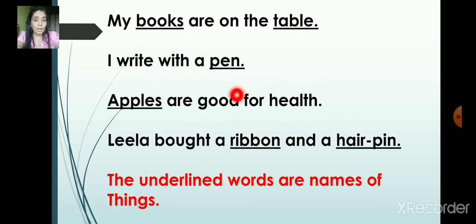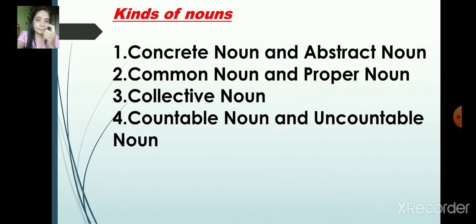And this one: my books are on the table. I write with a pen. Apples are good for health. Lila bought a ribbon and a hairpin. So what are these underlined words called? They are nothing but things. So they are names of things. Right? Yes. Now let's revise kinds of nouns.